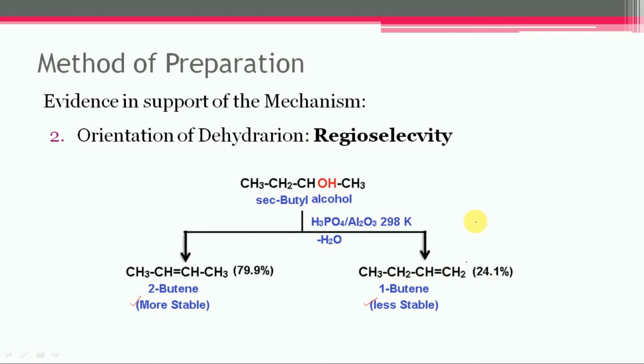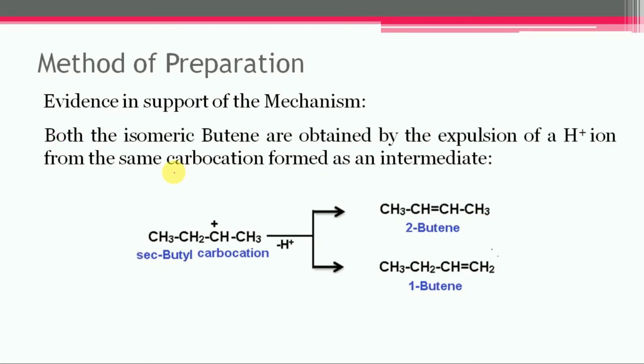Both these isomeric butenes are obtained by expulsion of H positive ion from the same carbocation formed as an intermediate during the reaction.